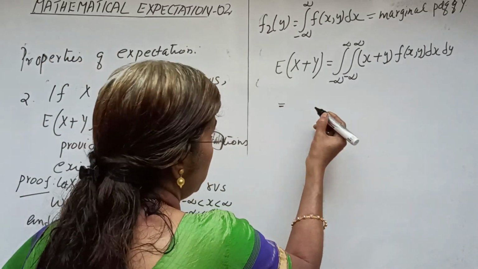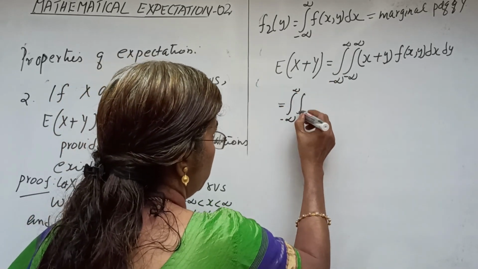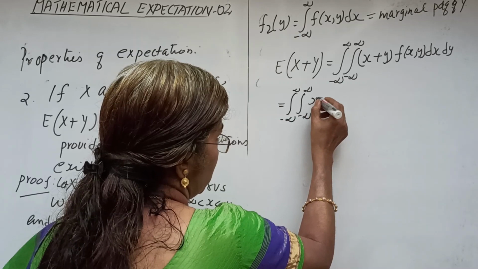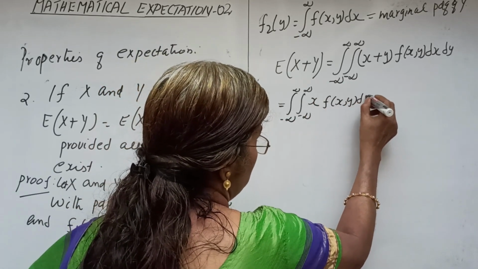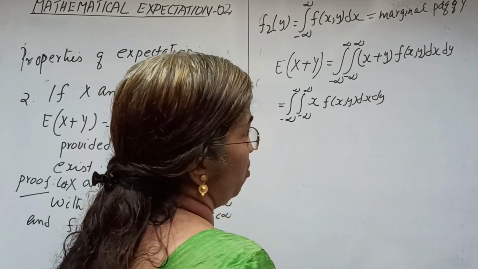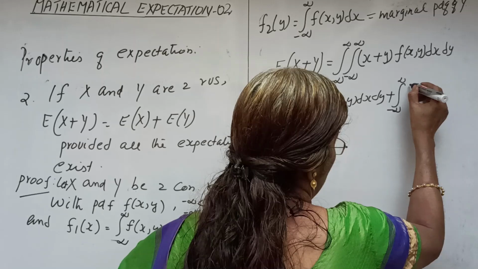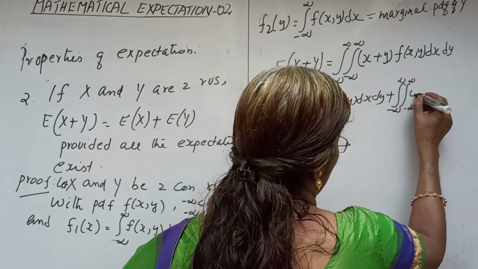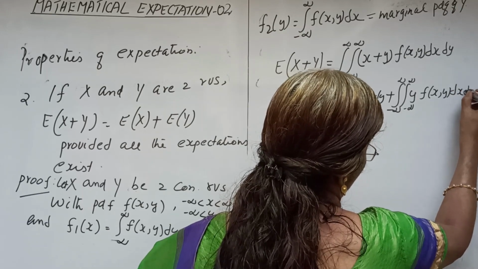Now simply we split the integral into two: double integral x into f of x y dx dy, plus double integral y into f of x y dx dy.